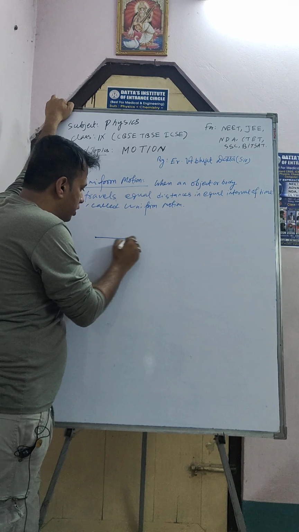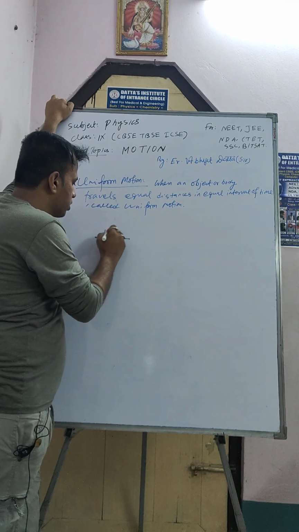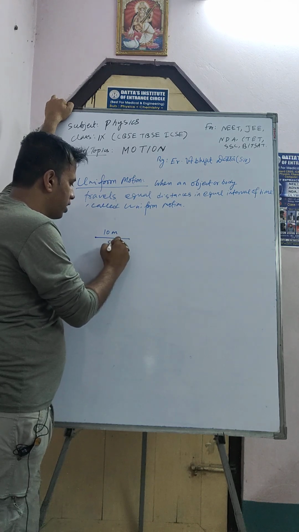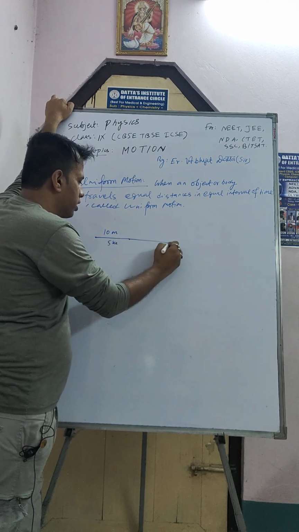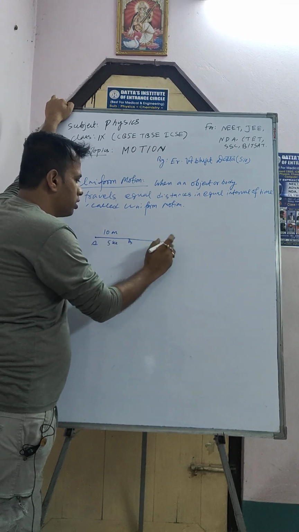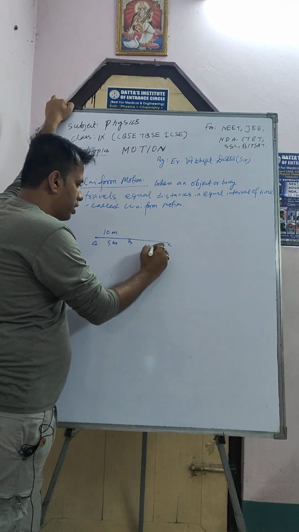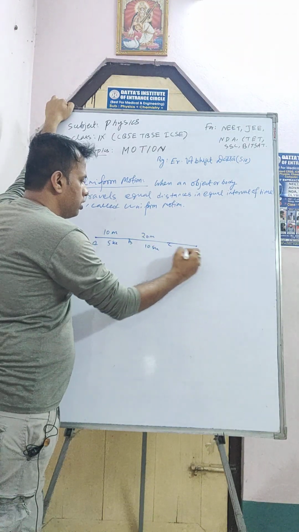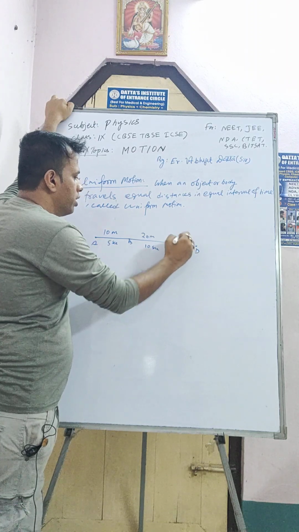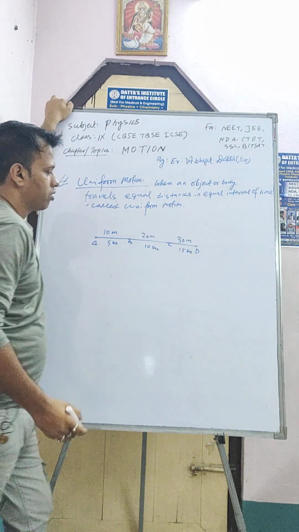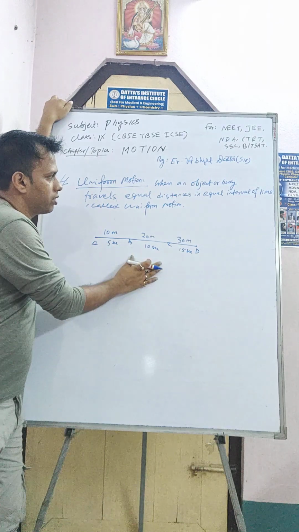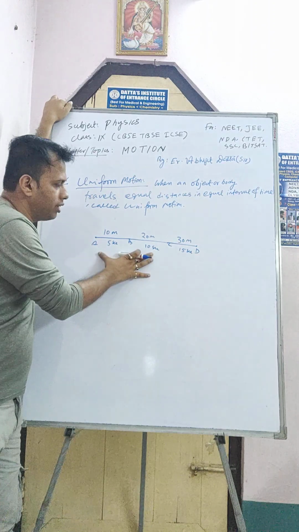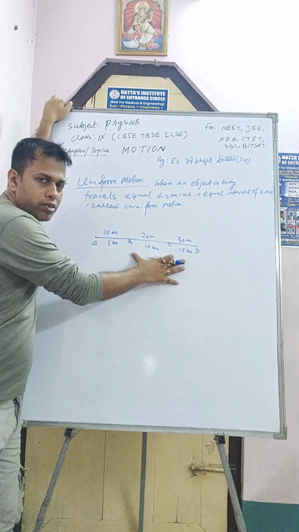Suppose one object is here, it is moving 10 meter in 5 seconds, and it moves A to B and B to C. Next 5 seconds it is moving 10 meter, and C to D, that is next 5 seconds, it is also moving 10 meter. You can say the equal time interval, equal interval of time, that is 5, and this one is 5, and this is also 5.